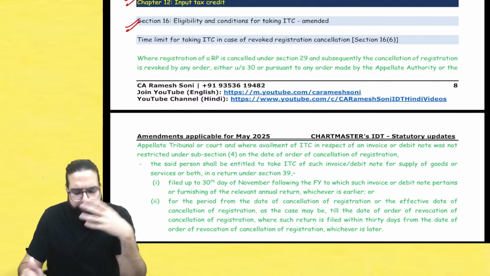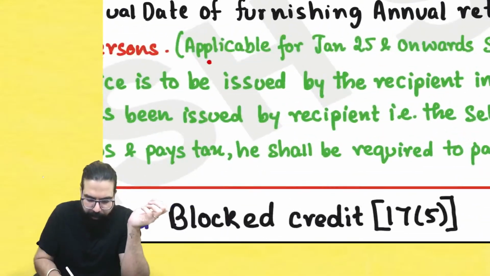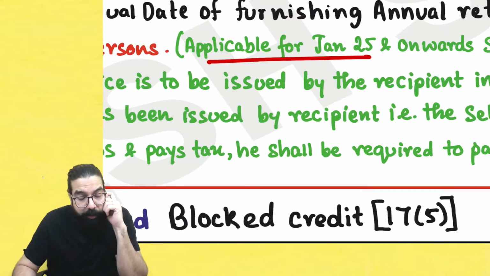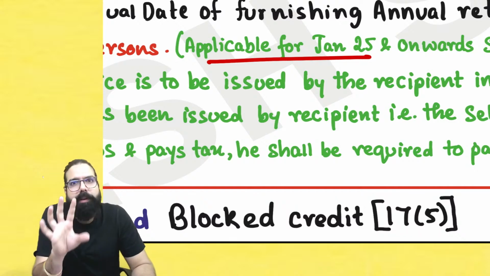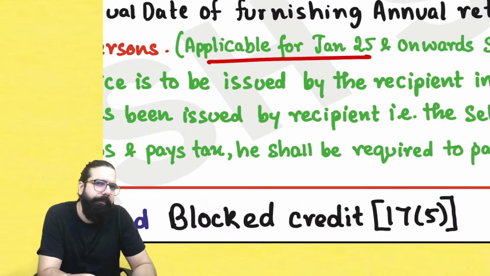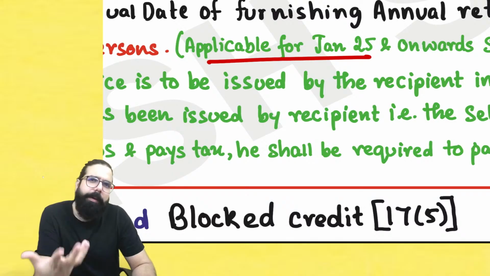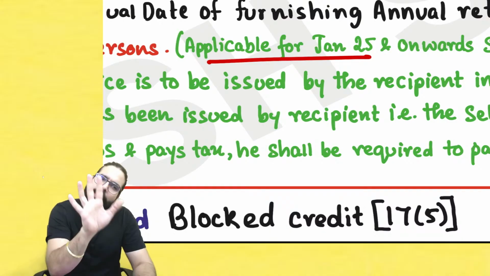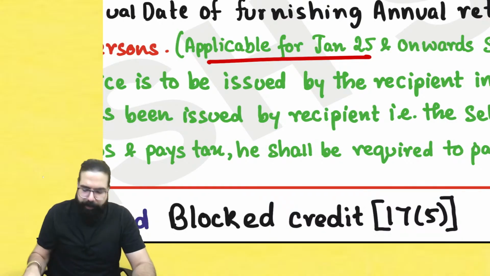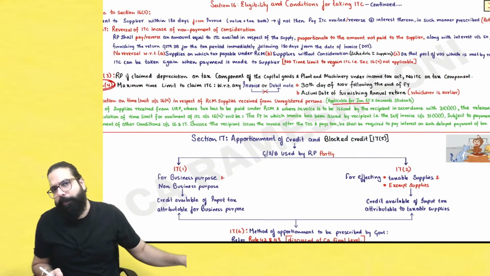Listen. Sir, what about this? This amendment which was there, I had already told you for your January 25 exam. This was applicable for January 25 and we had already learned it. Sir, I don't remember. No problem. Do one thing, go to my YouTube channel. January 25 amendments are also available on my YouTube channel. I'll recommend that students writing their exam in May 25 must see the January 25 amendments also. It is already available on our YouTube channel. Done, sir. This point is clear. This amendment was applicable for January. So, in the January 25 amendment, I've told you.